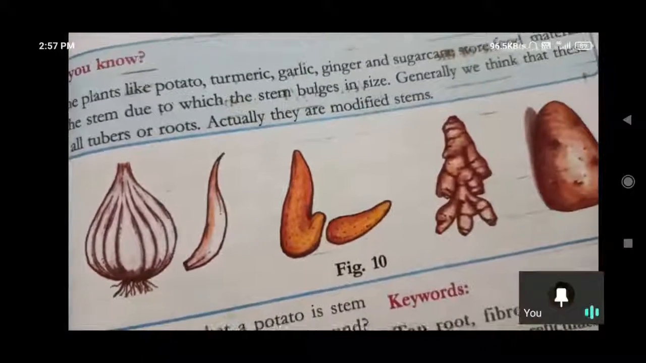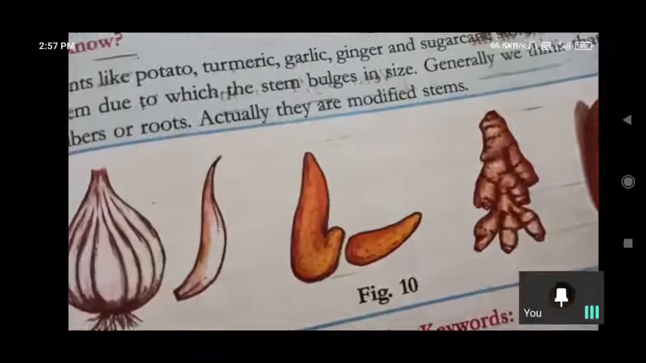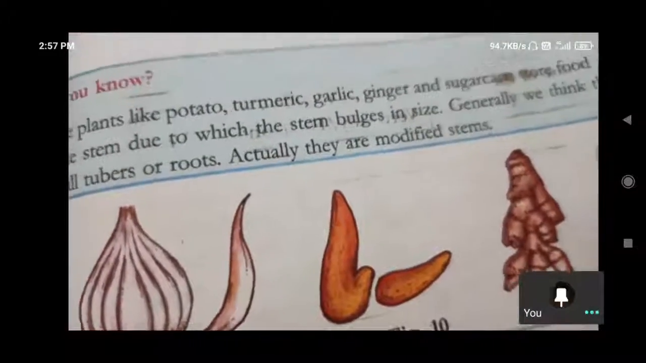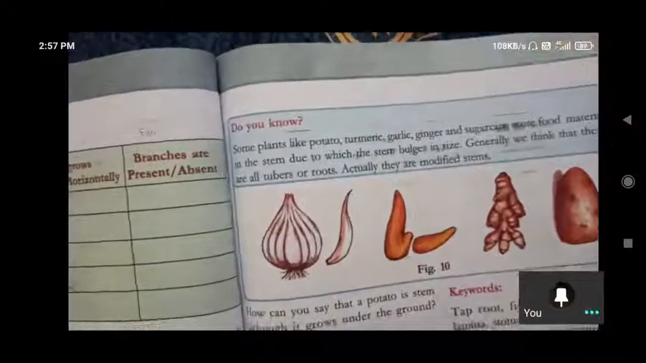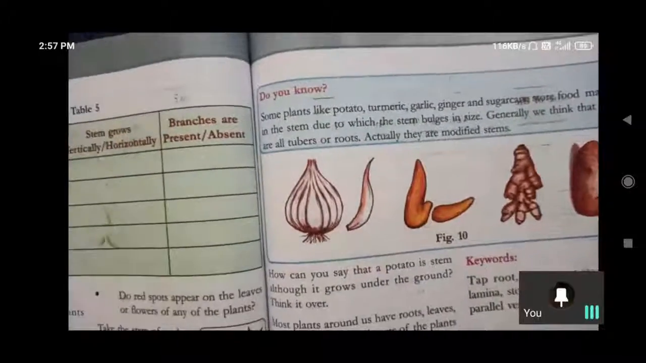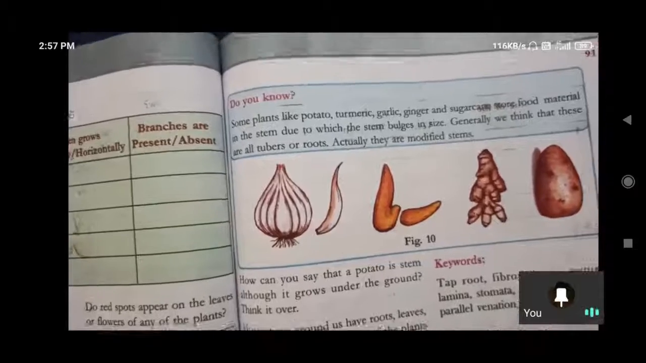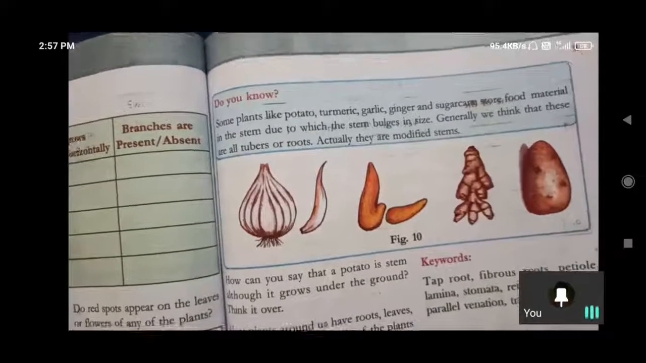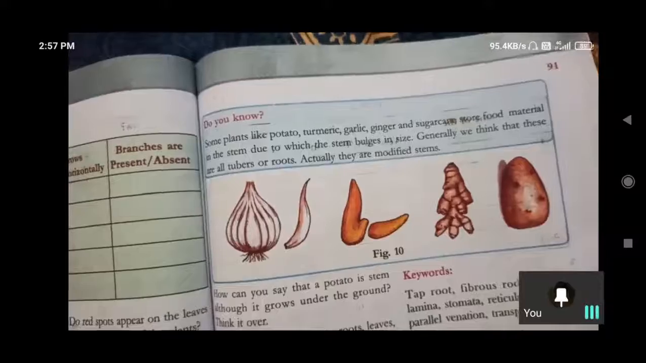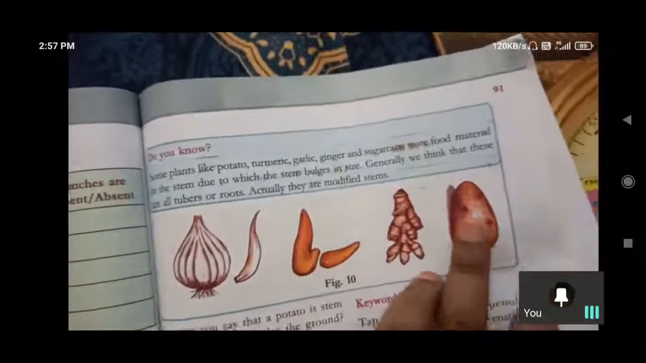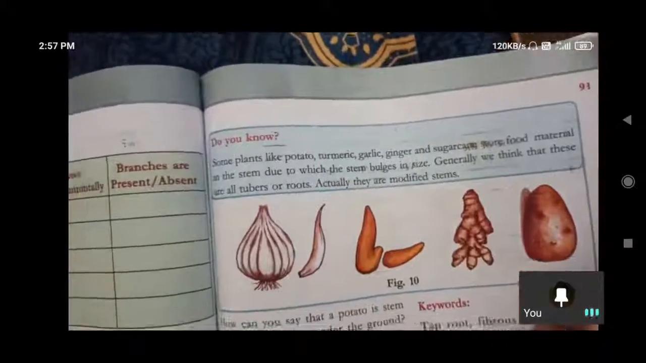Potato, garlic, ginger and all, these all are storing food in stem. Sugar cane stores sugar in where? In the stem only. So in that manner we can understand they store food material in the stem, and due to which the stem bulges in size. Due to that it will be very bulged out. Due to that we can understand.